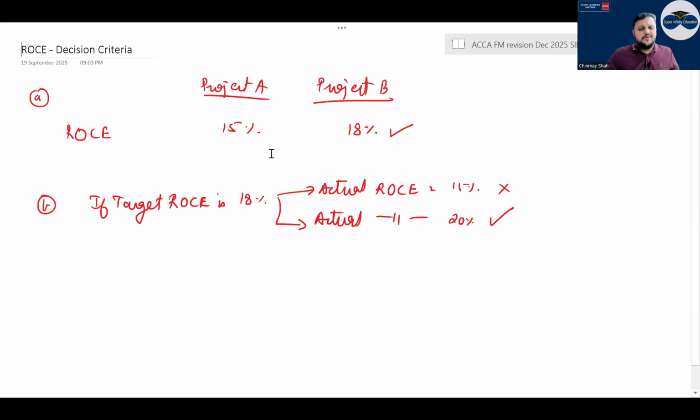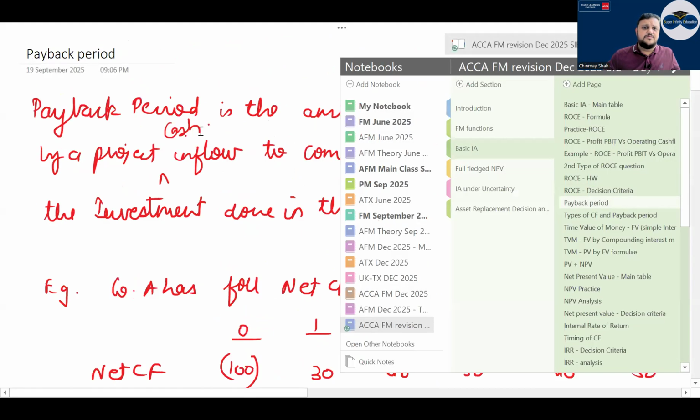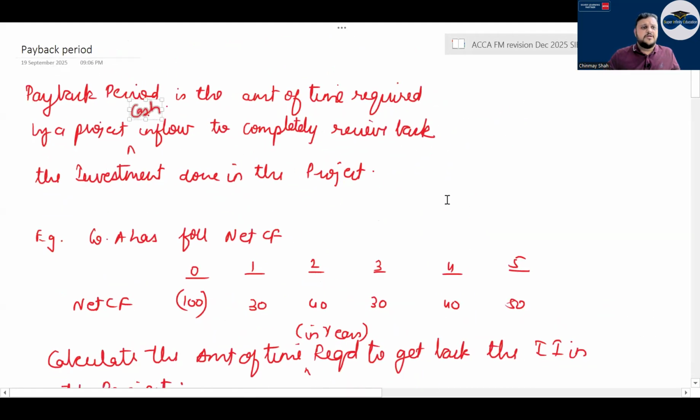Then the decision criteria for ROC is very simple. Project A, project B. Project A 15%, project B 18%, you will choose project B. But if there is a target ROC of 18% and your actual ROC is 15%, the project will be declined, right? 20%, the project will be what? Basically taken care of.